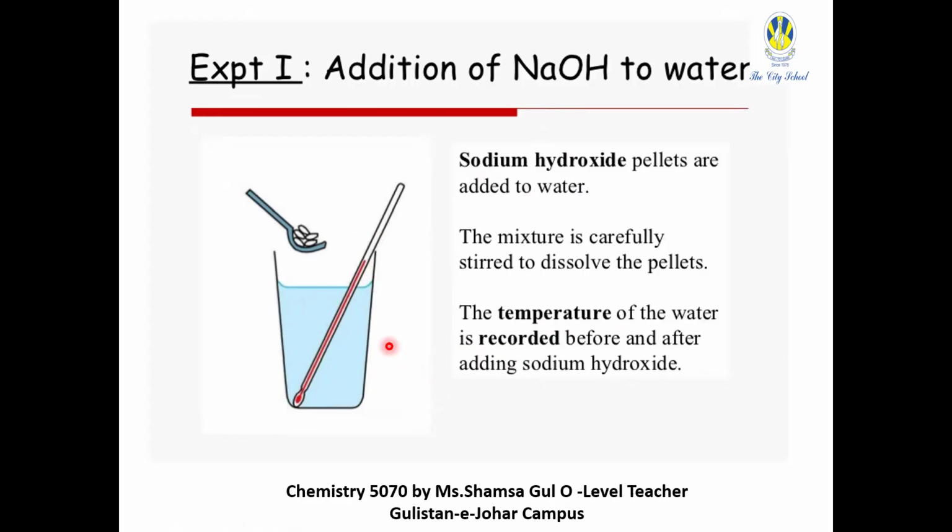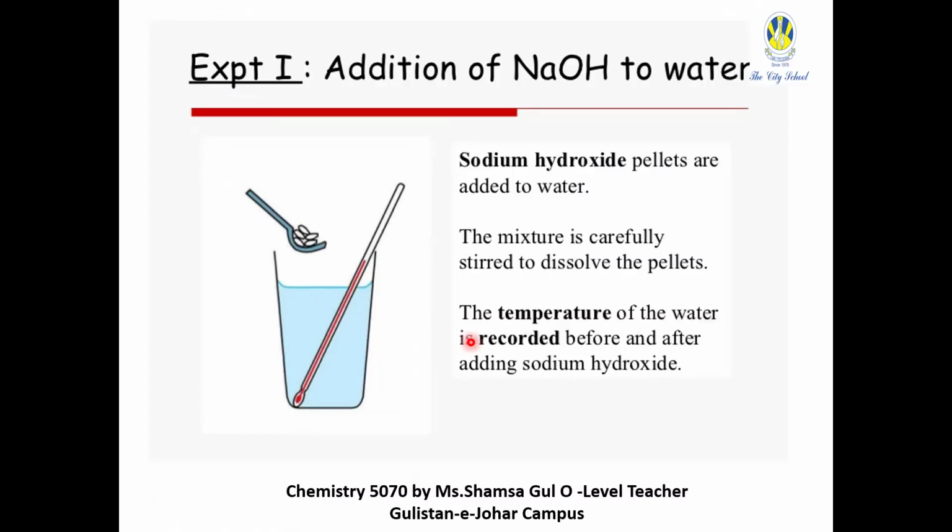We'll also be discussing what should be done once they are done. There are so many questions which come on the basis of this experiment out of six, and the basic one is how you are going to say the reaction is exo or endo, which things you have to keep constant and which things you have to change. So in experiment one, you are adding sodium hydroxide to water and measuring the initial and final temperature.